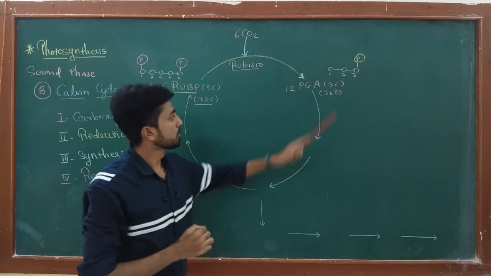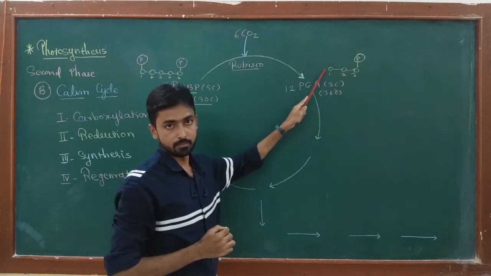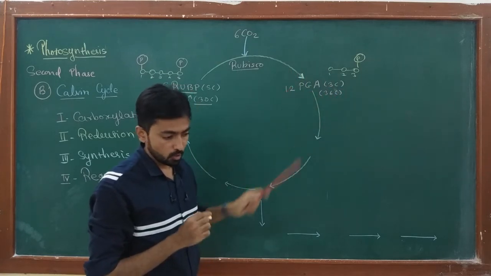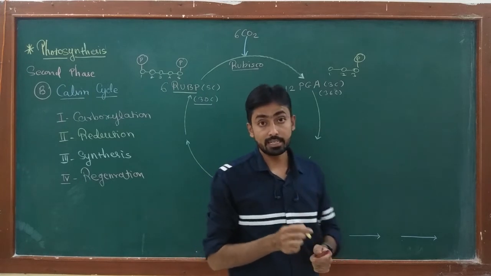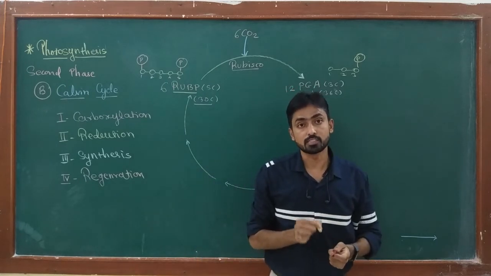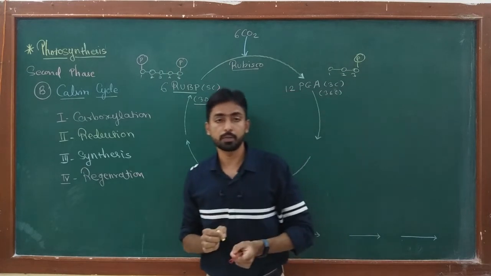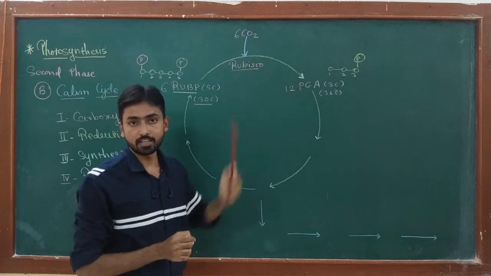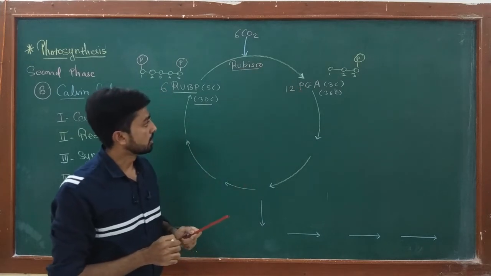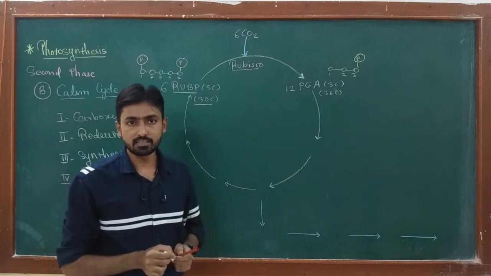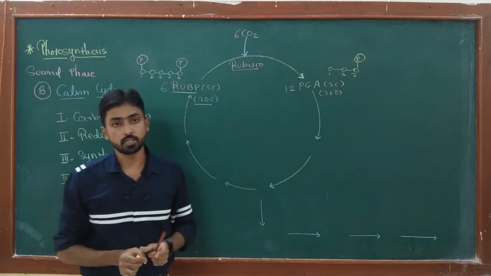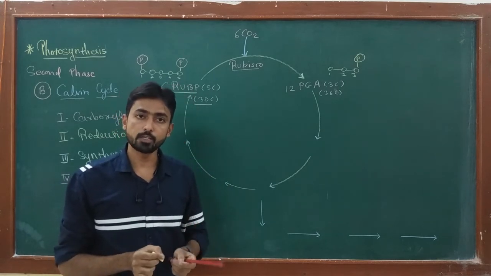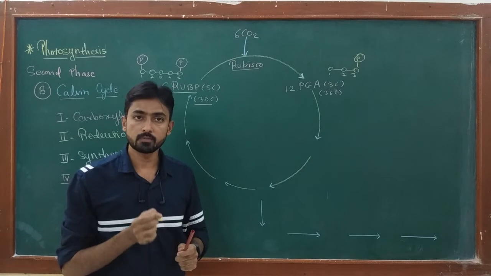Okay, so we call it phosphoglyceric acid, and a total of 36 carbons are present in this complex. Okay, Rubisco is an enzyme which is temperature and carbon dioxide concentration sensitive. Okay, it requires proper temperature as well as a high concentration of carbon dioxide to carry out this reaction. Rubisco is a well known and well studied enzyme made up of 2 polypeptide chains, small and large, and generally Rubisco has the ability to fix both carbon dioxide as well as oxygen.